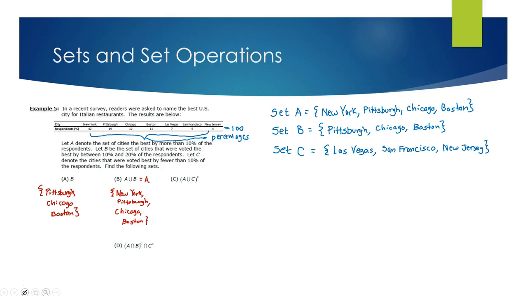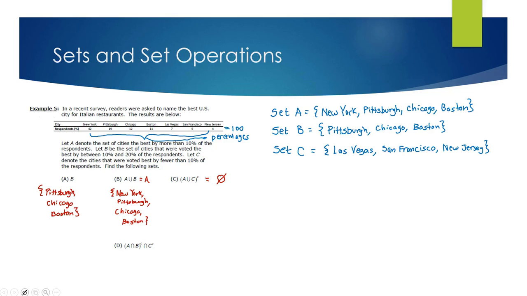Now I'm looking at the union of A and C, but I'm looking for the complement of that. So anything that's not in the union of A and C. Well, there are 7 cities in this list here. Between A and C, it takes up all 7 of them. So if I'm looking for any member that's not in those 7 cities, well, there aren't any. So that's the empty set. There are no cities from this list that will fall into that category.